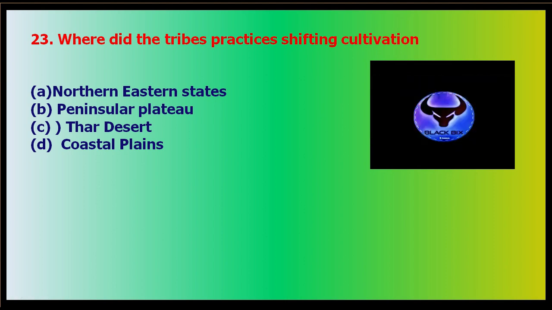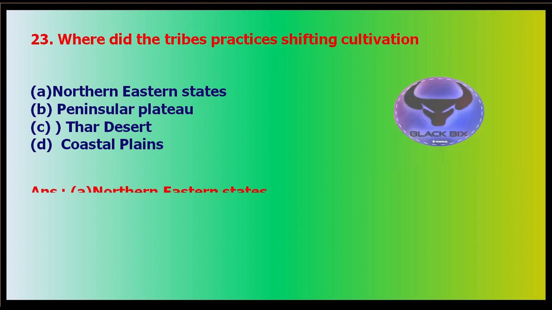Okay, so the correct answer is the northeastern states. I told you there are seven sisters. Those are hilly regions. So basically there can also be an option that in the hilly regions, this shifting cultivation was done.